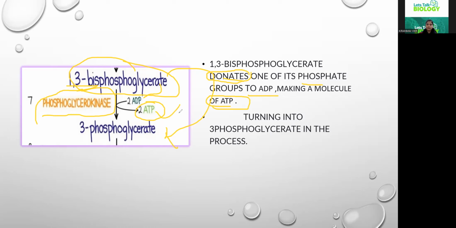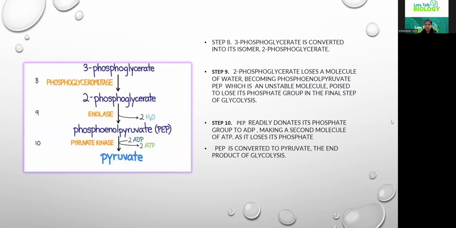So here our energy is released finally. Directly the ATP is released. So what is happening here? The energy payoff phase is started. By donating a phosphate group to ADP, it is getting converted into ATP. A very important step in the glycolysis process.